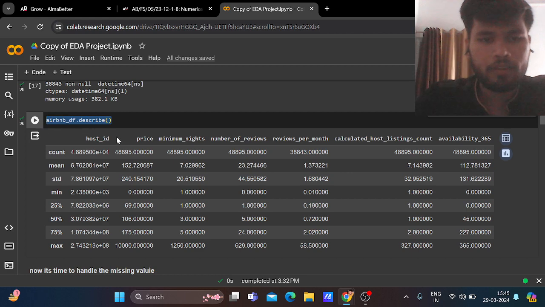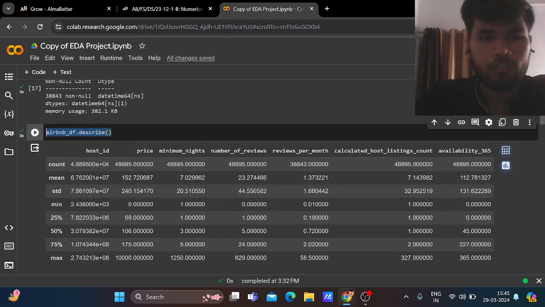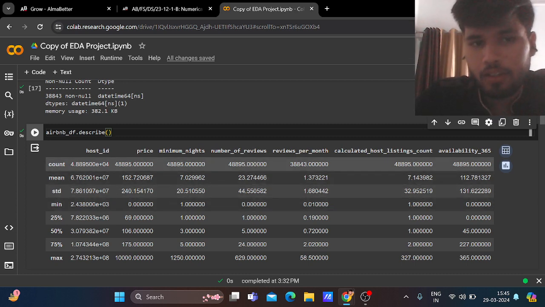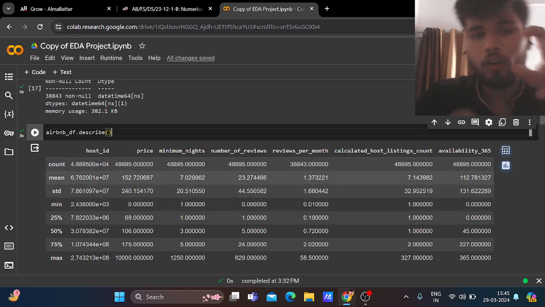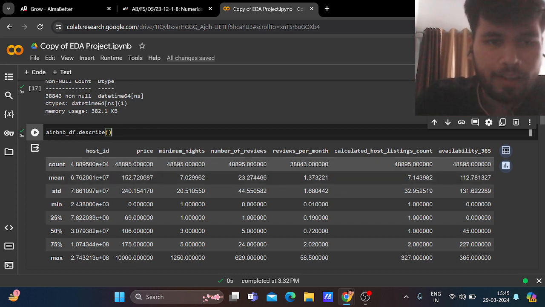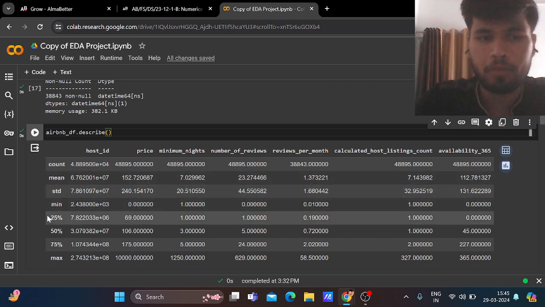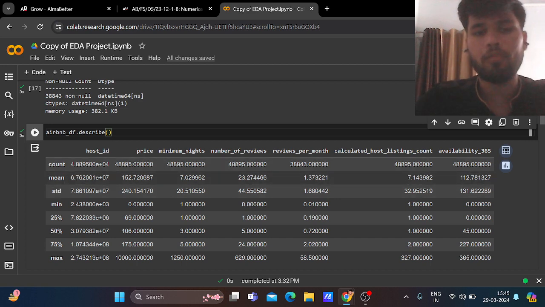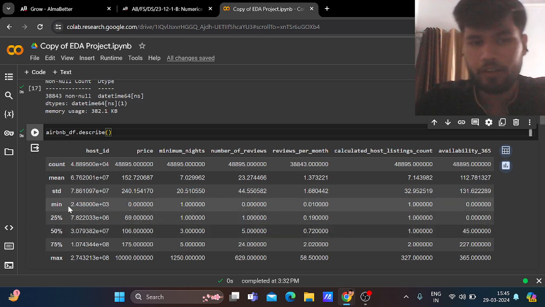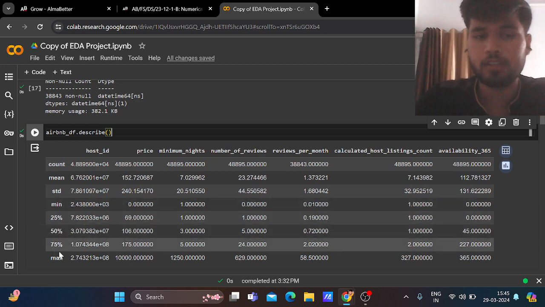Airbnb df describe function basically tells you all the numerical column related information, like count, mean, standard deviation, minimum. What is the minimum value in the data frame? What is the mean value of price? What is the count of price? The 25 percentile, 50 percentile, 75 percentile, and what is the maximum value? So basically, the df dot describe function.